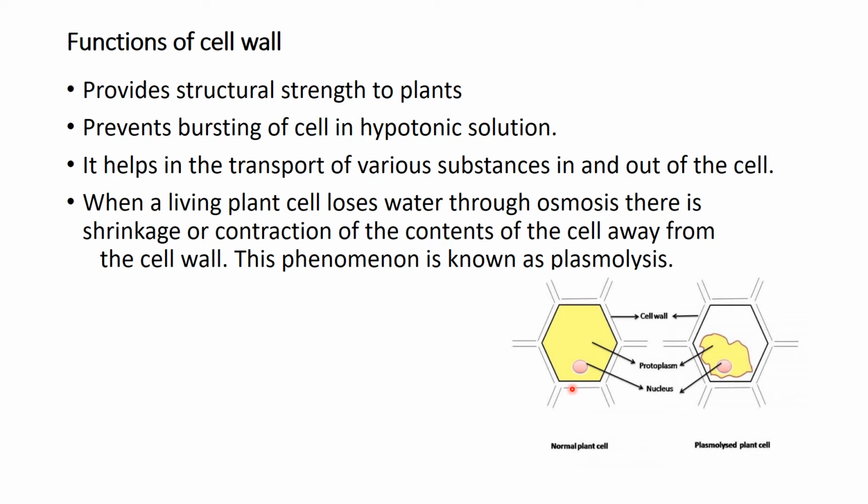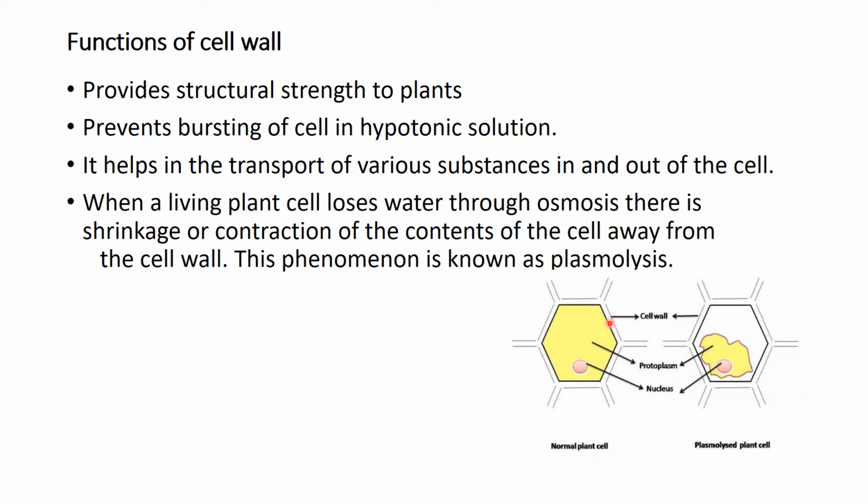In the same way, the plant cell swells up in a hypotonic solution, but it does not burst, because when the cell applies pressure towards the cell wall, the cell wall also exerts a similar pressure towards the cell. In this way, the pressure equalizes and the cell does not burst.